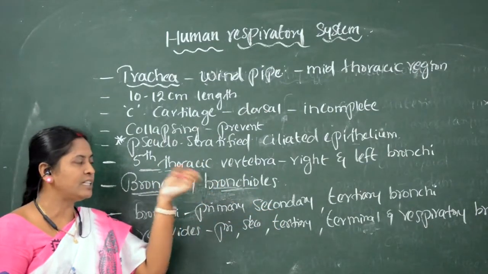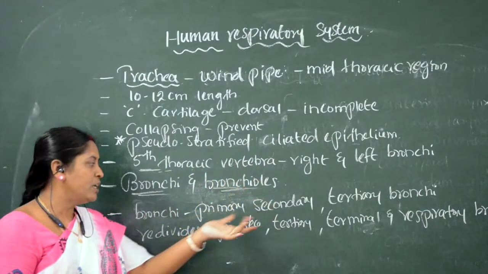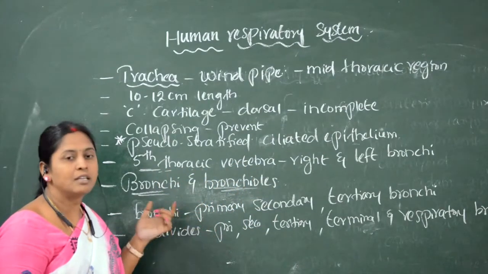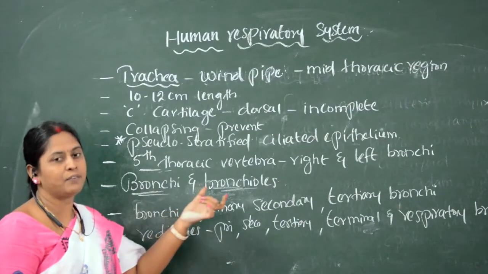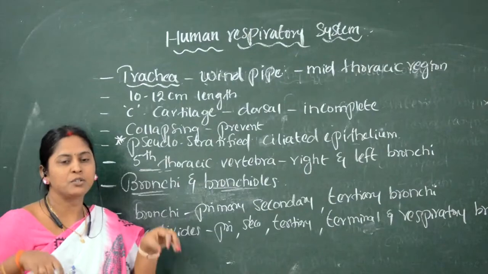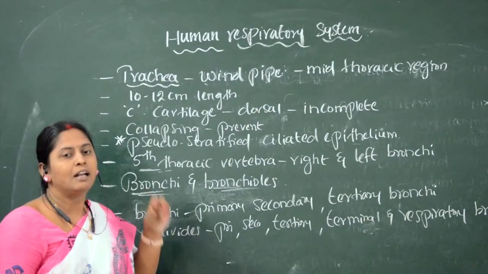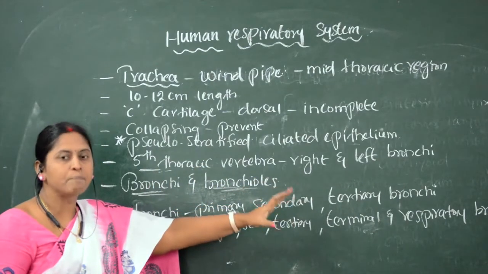In which part is the trachea divided? In the fifth thoracic vertebra. It divides into two branches, the right bronchus and the left bronchus. Again, the right bronchus and left bronchus enter each lung: the right bronchus enters the right lung, and the left bronchus enters the left lung.